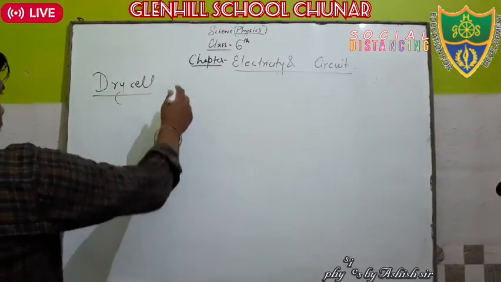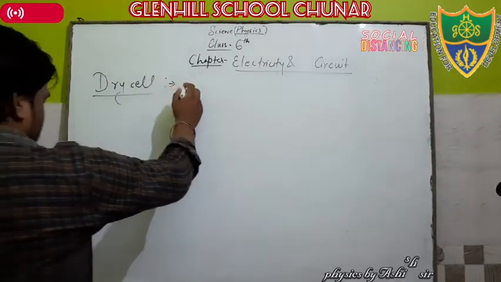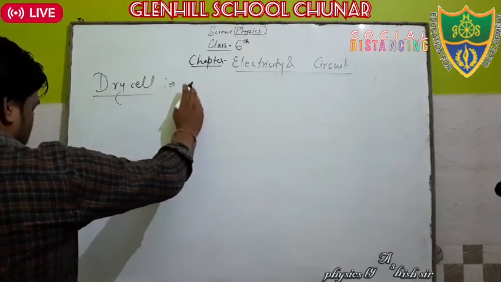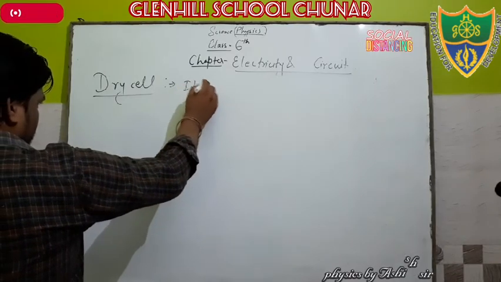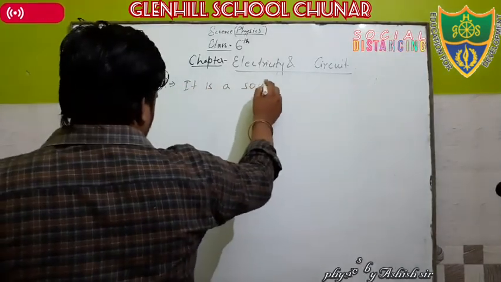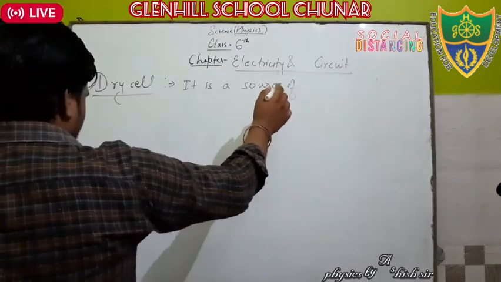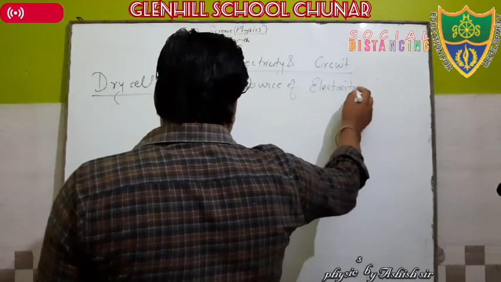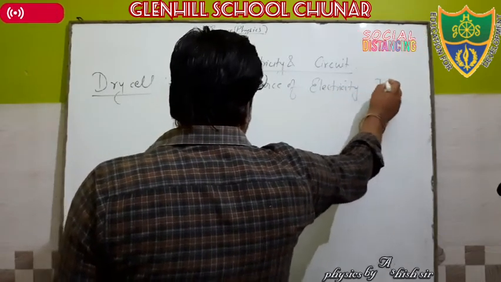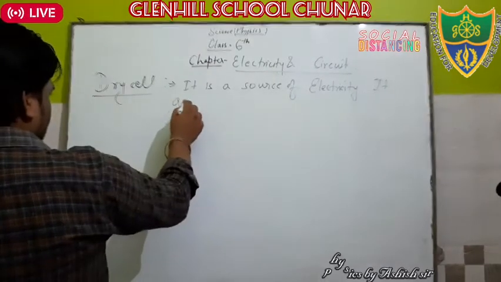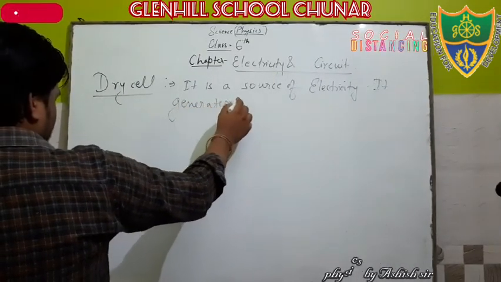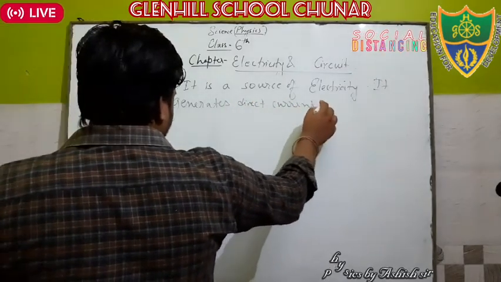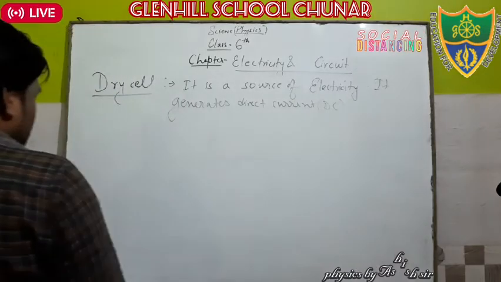First, we write down here: dry cell. It is a source of electricity. It generates direct current, meaning DC current. Clear?